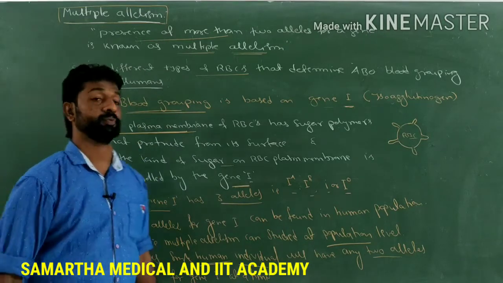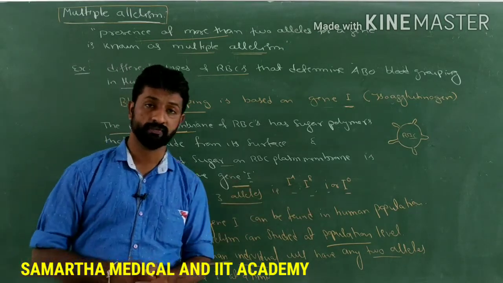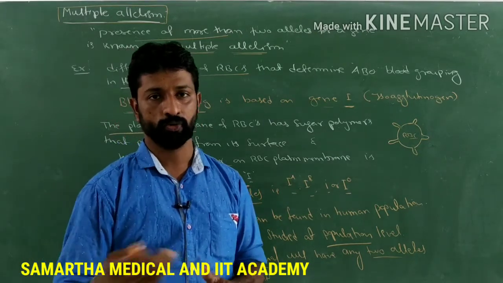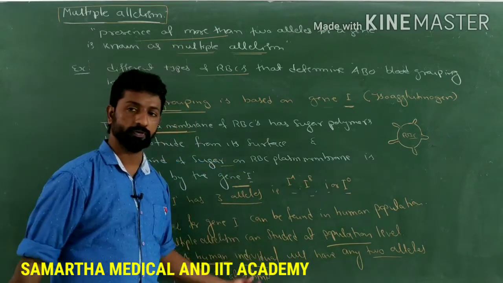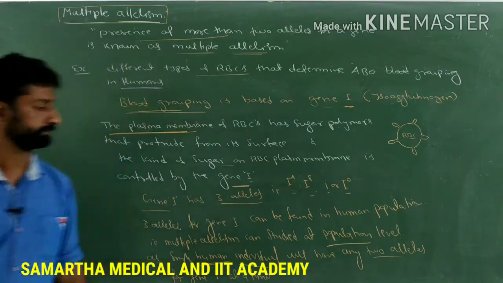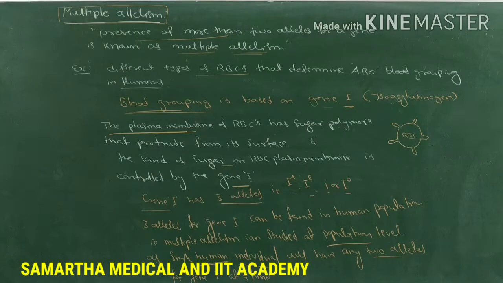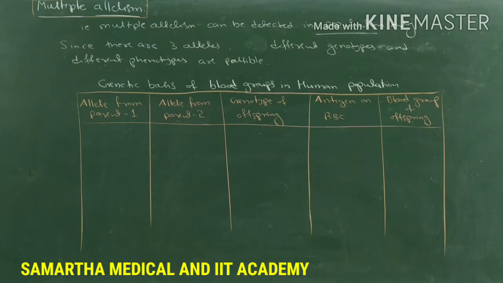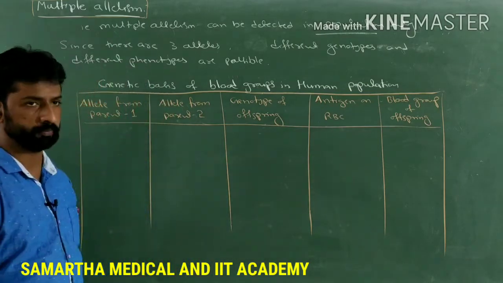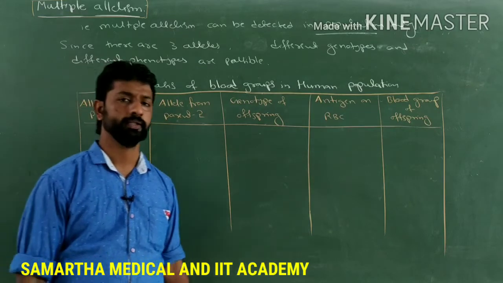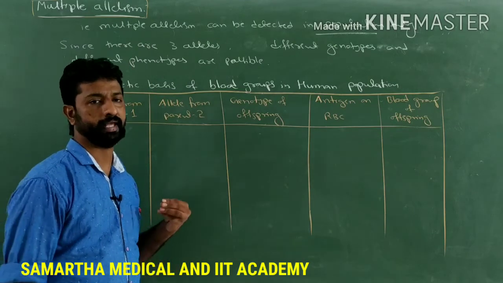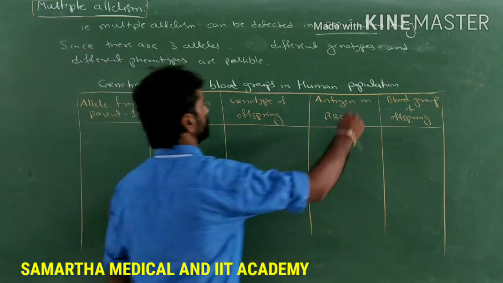So as a result, when 3 different alleles are present for a particular gene, what are the possible genotypes in human beings in order to possess the pair of any 2 alleles? Let's see that now. Before that, make a note of these points now. Even though there are 3 different forms of alleles present for a particular gene called I in a human population, in an individual only any 2 alleles will be present at a time, so multiple allelism can be detected only at a population level.